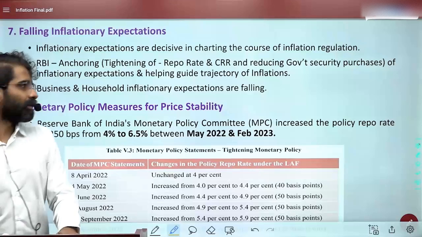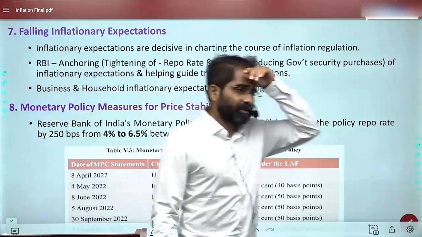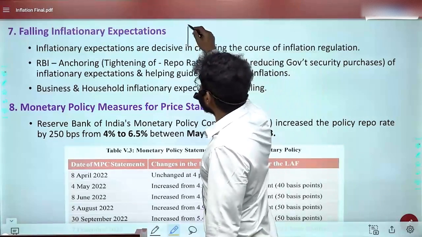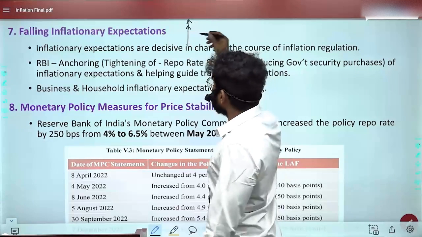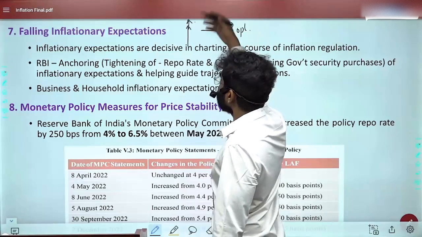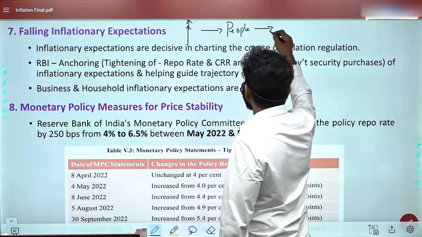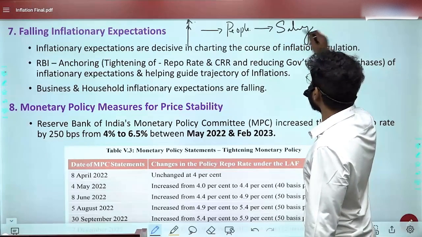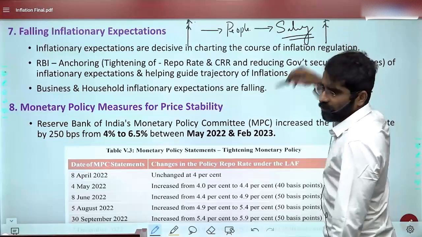Take it that way. Now here, the economic survey is talking about inflationary expectations. What is this inflationary expectation? When inflation is increasing, people believe that this inflation is high, and because of this increased inflation, they want more salaries, more wages, to sustain themselves.